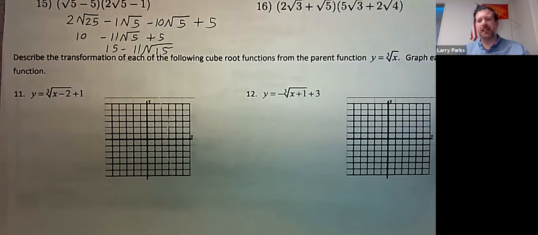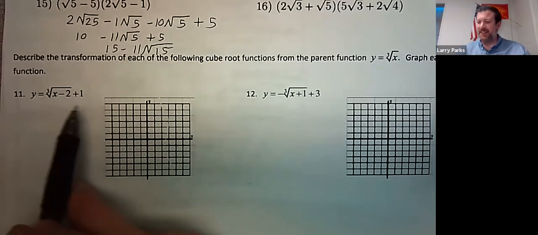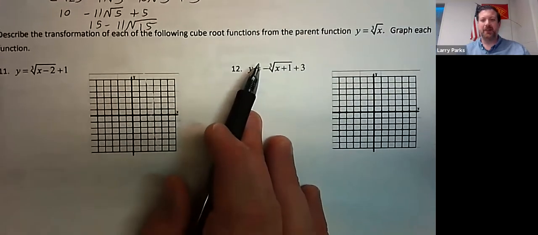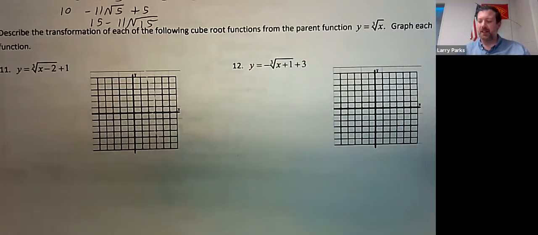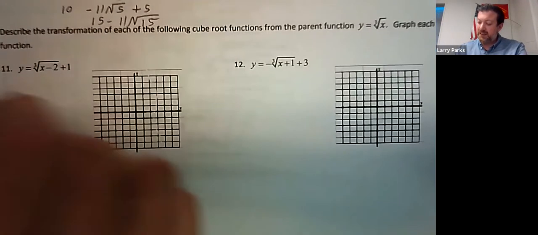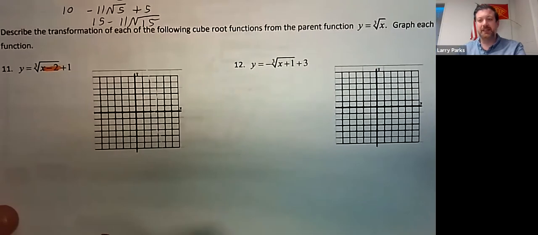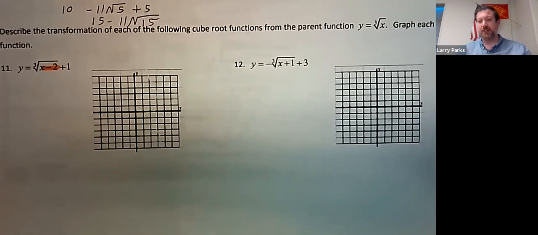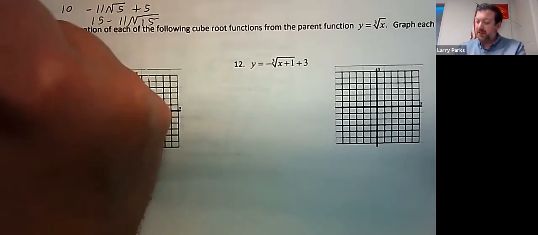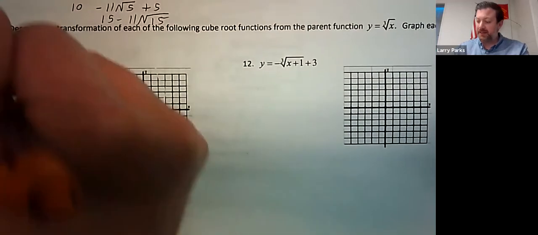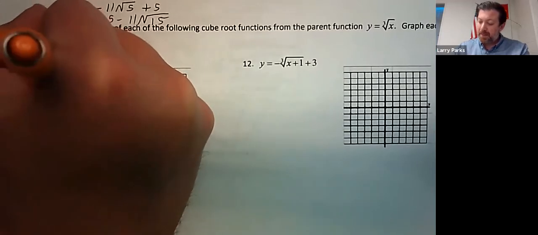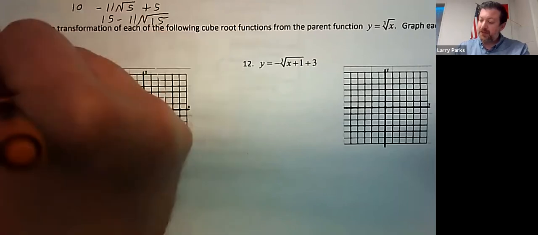All right, can you describe the transformations? So can you look at this and talk about how it changes from the parent? Remember, anytime there's a negative 2 in the radical, that's going to shift it to the right. So that shifts to the right 2 units. Let me use a better word, translate. 2 units to the right.